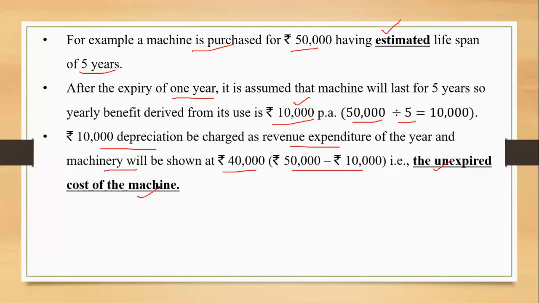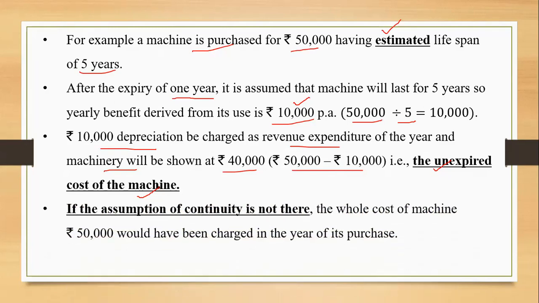Machine is still there with us. We have assumed that we are going to use it for 4 more years. The benefit is yet to be received. So this amount of 40,000 will be shown as an asset. So when we have this assumption, we are able to spread the cost of the asset. We are allowed to charge the depreciation and show the amount of depreciation as a revenue expenditure, and the remaining amount is shown in the balance sheet for the unexpired amount.